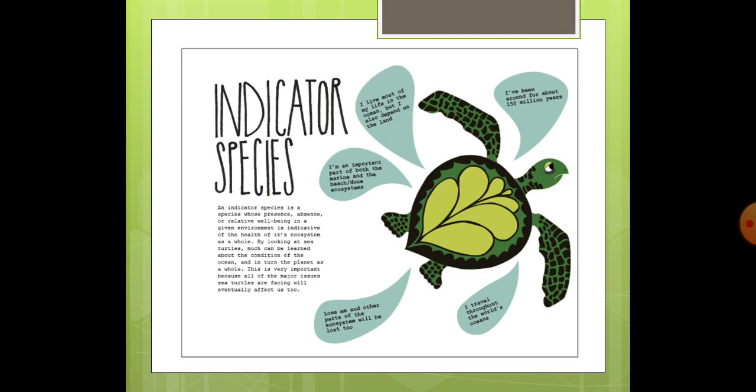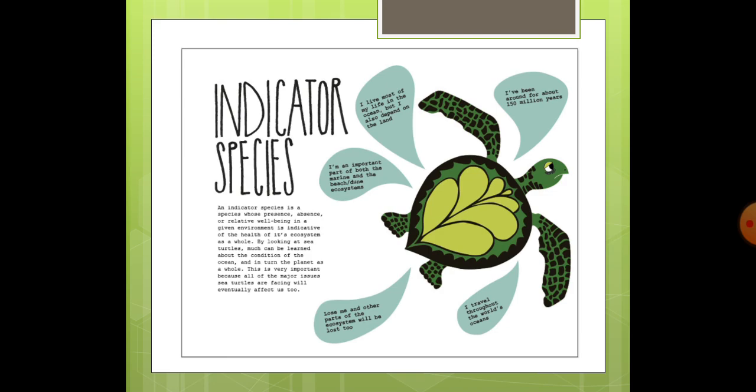Now, you all know that these sea turtles have been around for about 150 million years. Since long back they have been on this planet, and they travel from one ocean to the other ocean. That is, they travel throughout the world.